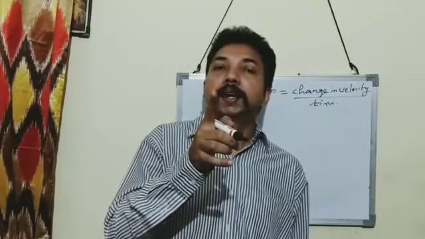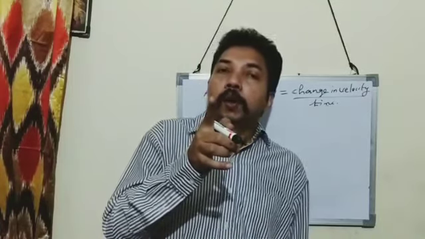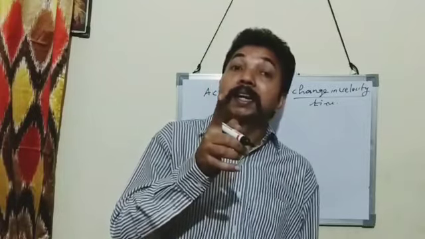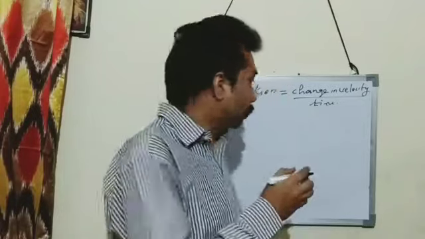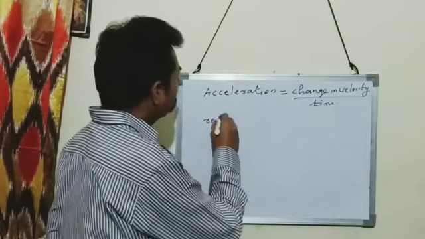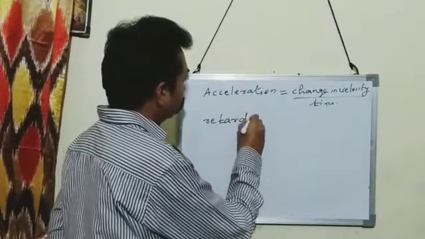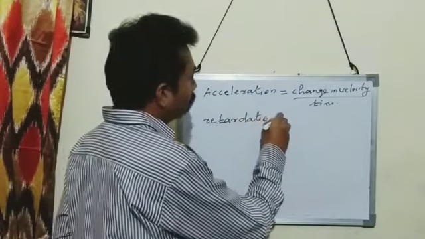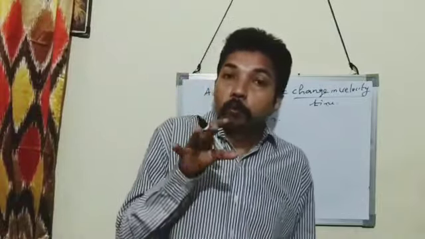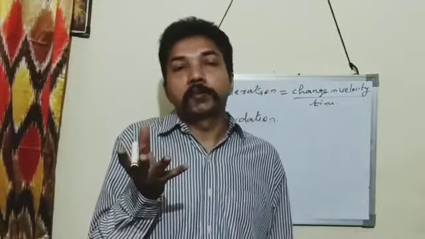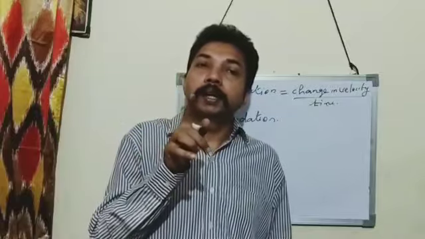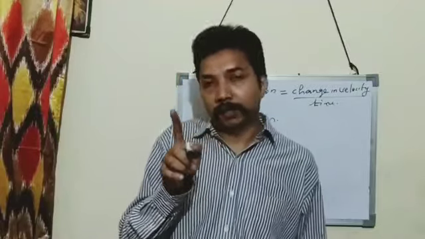This negative acceleration is also known as retardation. When a body moves with a decreasing velocity, that time body has retardation.